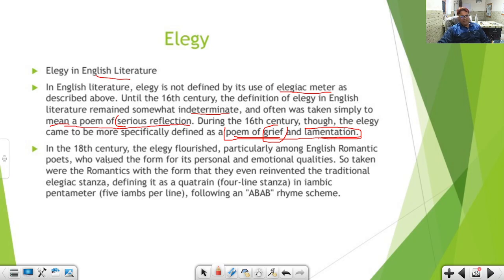Then we go ahead and come to the 18th century, and the 18th century is the golden period for elegy, particularly among English Romantic poets. Now see, after the 16th, we have missed one century, that is the 17th century, right? And the 17th century, I've already told you, is called the Neoclassical age.